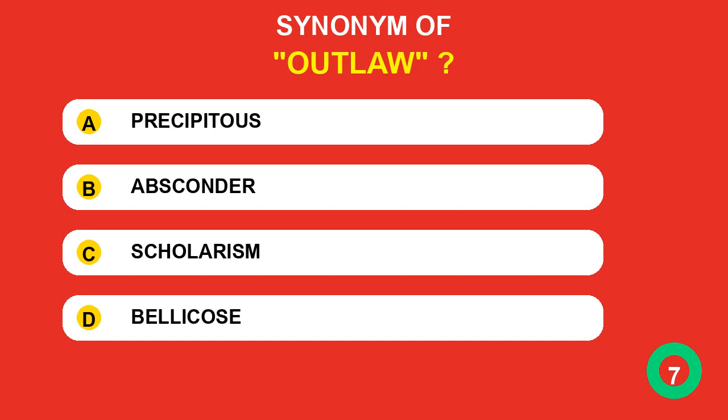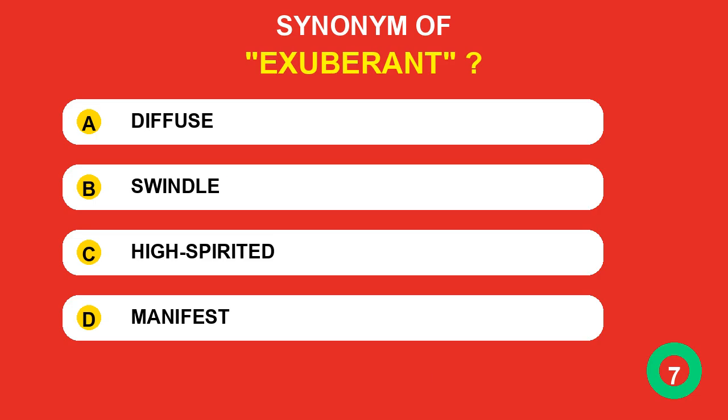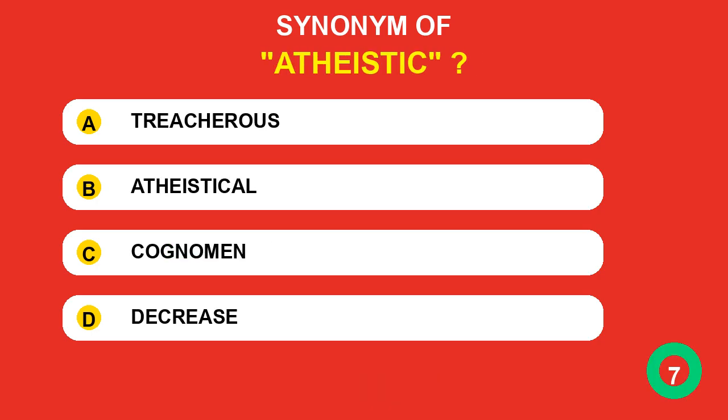Which synonym belongs to outlaw? The correct answer is absconder. Which synonym belongs to exuberant? The correct answer is high-spirited. Which synonym belongs to atheistic? The correct answer is atheistical.